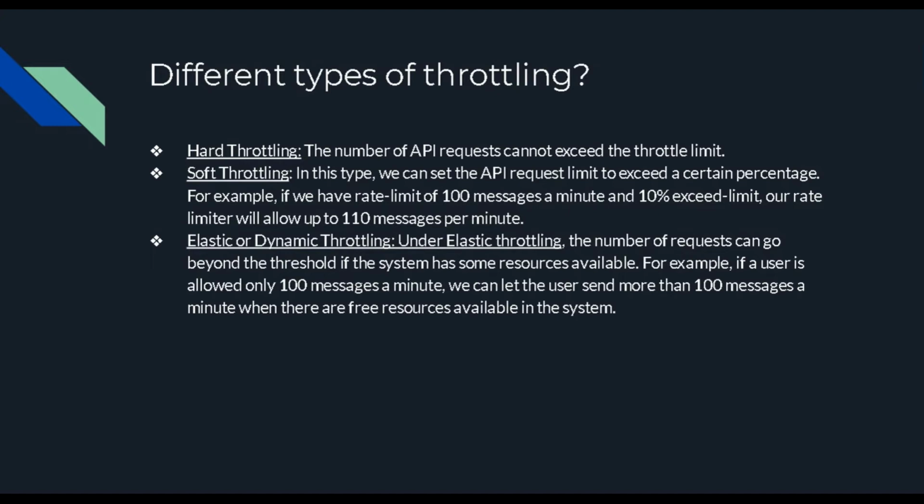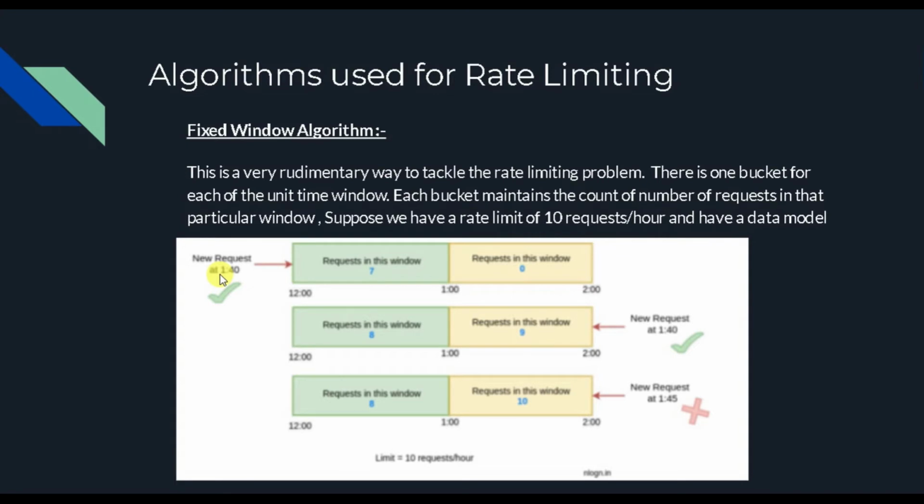In elastic and dynamic throttling, if a user is allowed a rate limit of 100 messages in a minute and more than 100 is coming up, then it's not like the above one where we always adjust them. We decide first whether our resources were available during that period of time or not. So that matters.